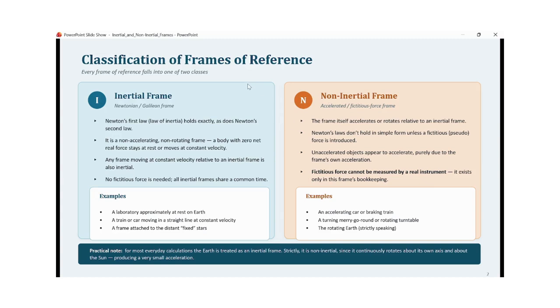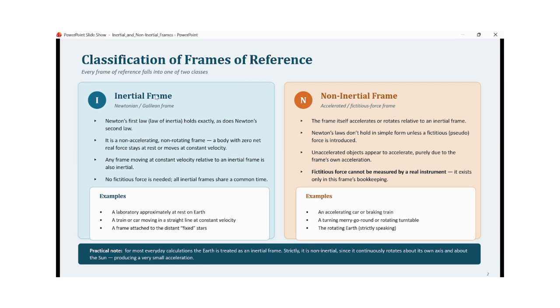Now all frames of reference can be classified into two categories. Every frame will fall into one of these two categories: either it is an inertial frame or it is a non-inertial frame. Inertial frames are also known as Newtonian frames of reference or Galilean frames of reference, whereas non-inertial frames are the accelerated frames of reference or fictitious force frames.